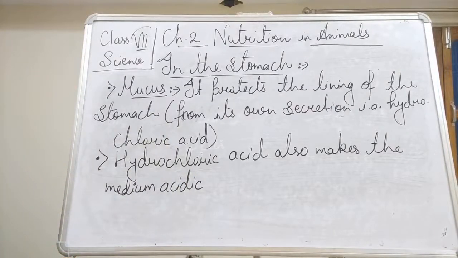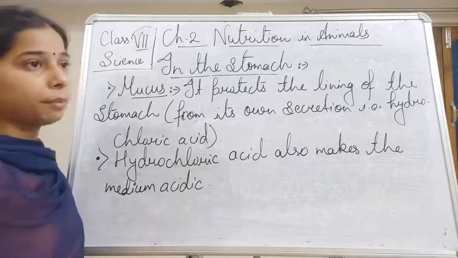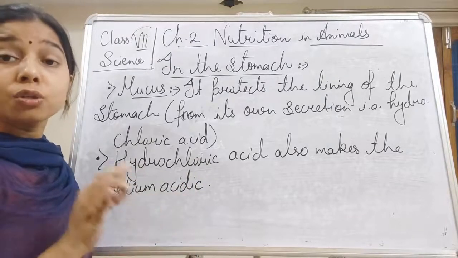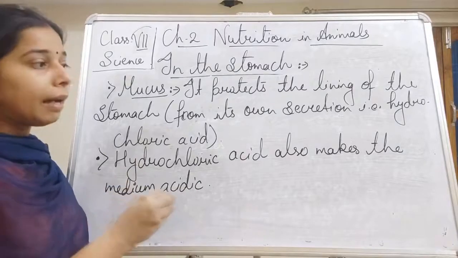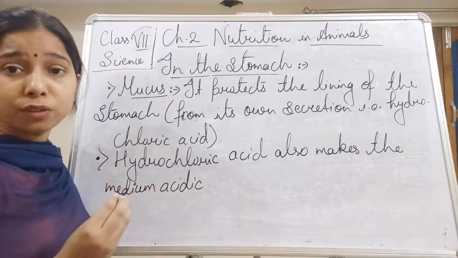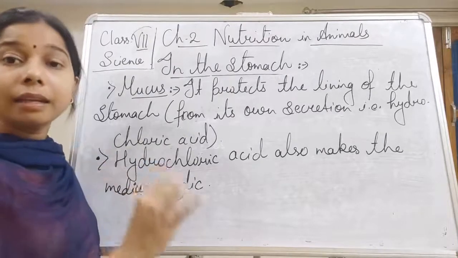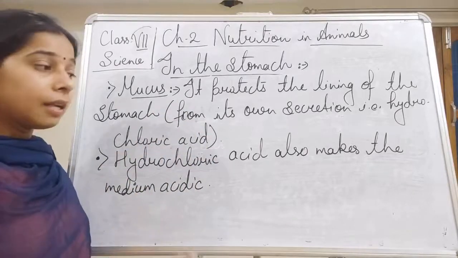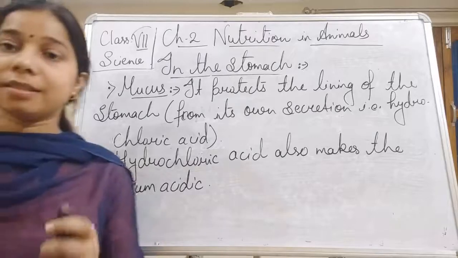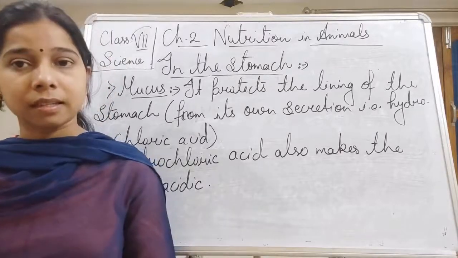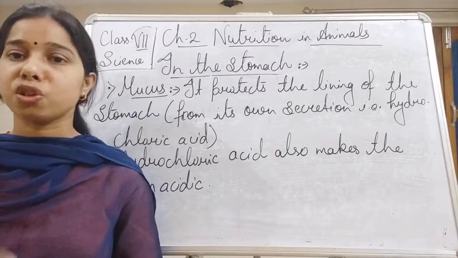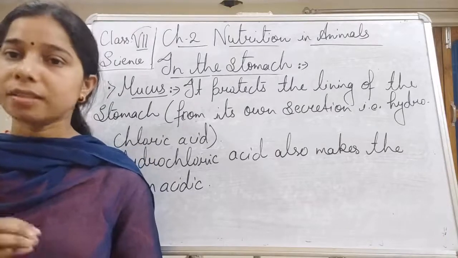Now what is the role of this hydrochloric acid? It will help the digestive juices to work on the food present in the stomach. Second, since it is acidic in nature, it will help in killing the bacteria or germs which are entering into the stomach.